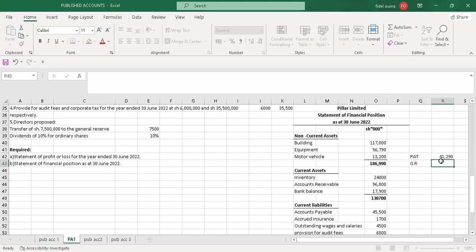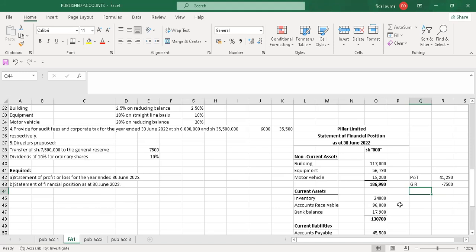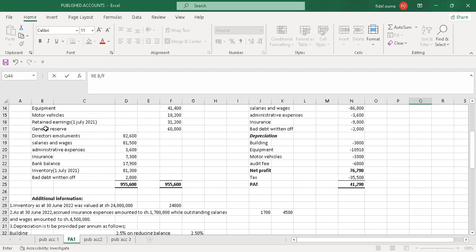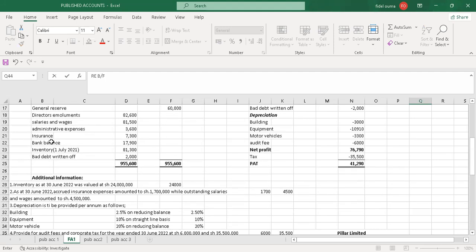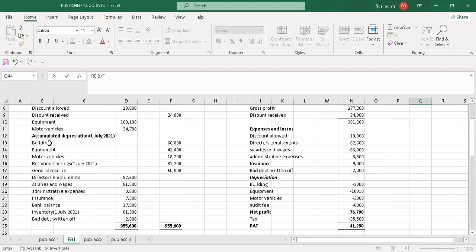We transferred 7,500, and I'll put a negative because it's deducting that. Then we add the retained earnings brought forward, the one for 1st July 2021. So you add it back.